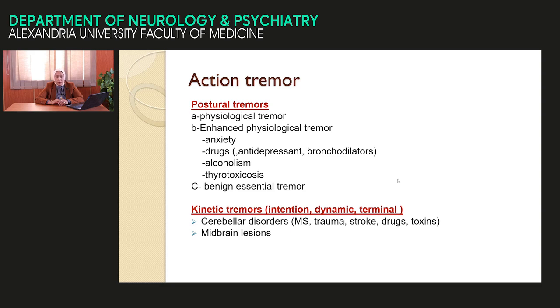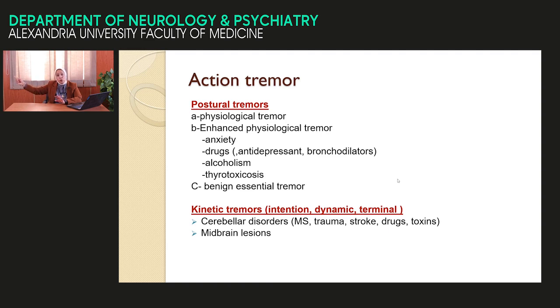And essential tremor. This type of tremor is put in the differential diagnosis of Parkinson, and we discuss it in the next slide. Kinetic tremor, intention tremor, dynamic tremor, or terminal tremor. This is one terminology for intention tremors. This is action tremor. To observe this type of tremor, we should perform a test. Ask the patient to do the finger to nose test.